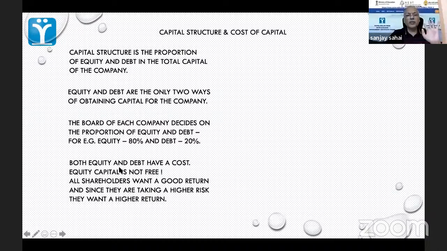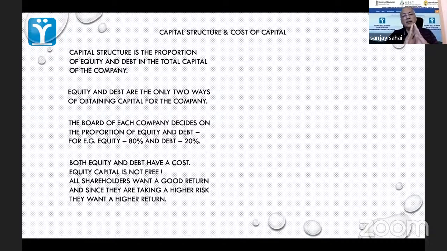The other point which I was making to you, for you this is childish, is that equity capital is not free. But I'm sure that for people listening to it for the first time, it is good to know that there is always a cost. So whether it is equity or debt, there will be a cost. All shareholders want a good return. And since they are taking a higher risk, they will also want a higher return.